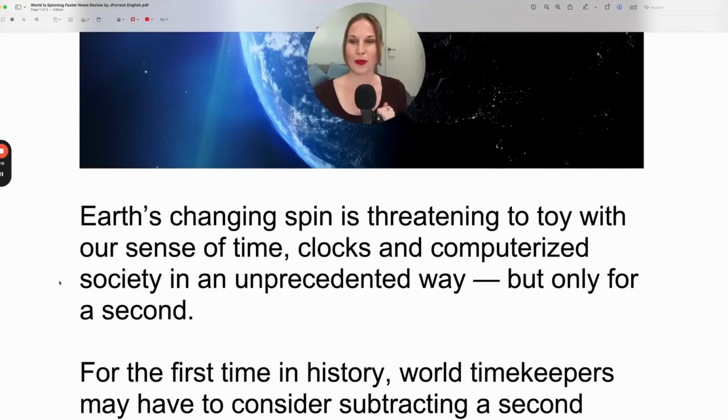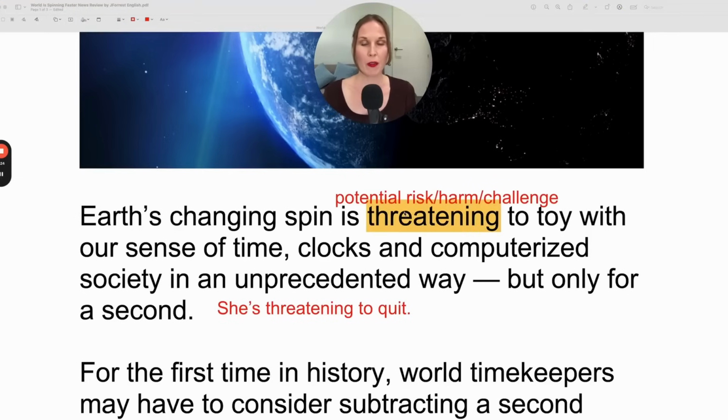Let's continue. Earth's changing spin is threatening to toy with our sense of time. Here we have the verb to threaten. And what verb tense is it in? The present continuous is threatening because it's taking place now.